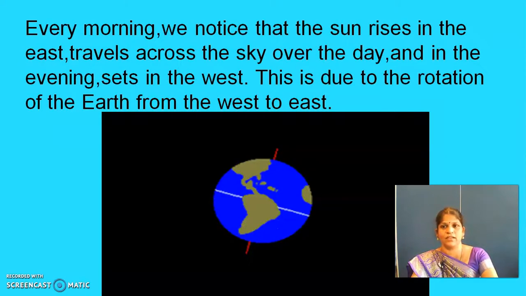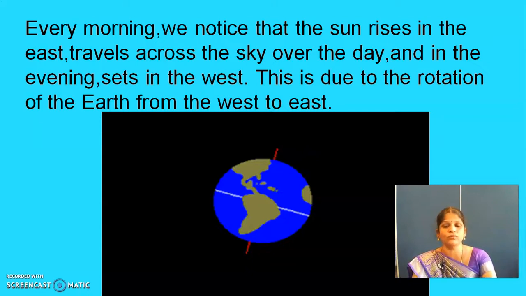Yes, here you see, every morning we notice that the sun rises in the east and travels across the sky over the day, and in the evening sets in the west. Yes, no? We saw. Every morning we notice the sun rises in the east, and each and every hour it travels across the sky and it sets in the west. The statement is true. Sun rises in the east and it sets in the west.